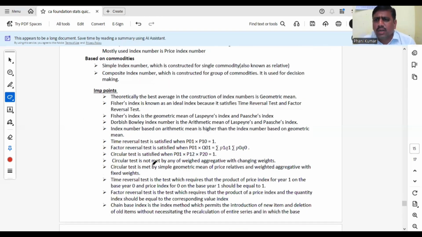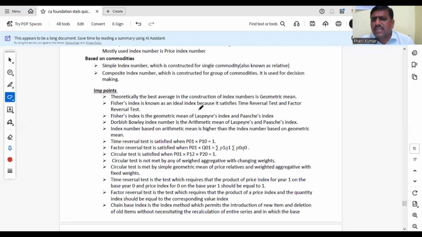What are the important points in index numbers? Already I told, I am not discussing the formulas here. Please remember the formulas. Main points are here. Theoretically, the best average in the construction of index numbers is the geometric mean. You all know that Fisher index number is known as the ideal index number. That means in index numbers, which is the best average? GM. But GM is not so simple, so in such cases we will use arithmetic mean. But theoretically, the best average in index number is the geometric mean. Fisher index is known as the ideal index number.